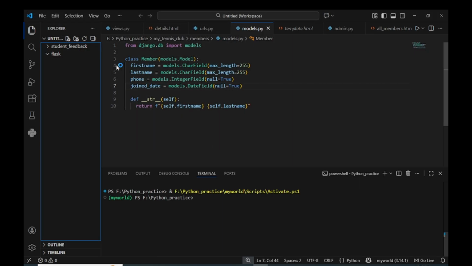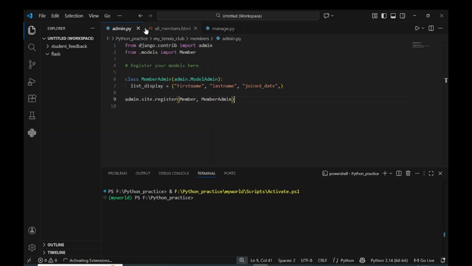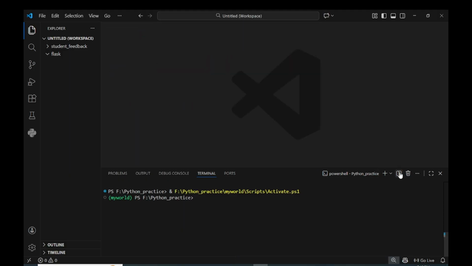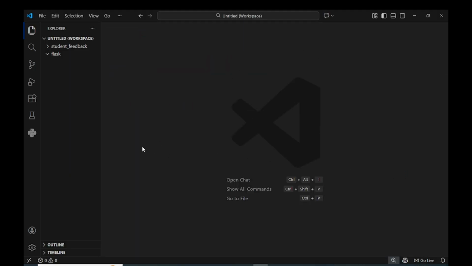So here I'm just deleting whatever I was doing, right? I was trying to learn Django. Now I'm trying to move into Flask, right?